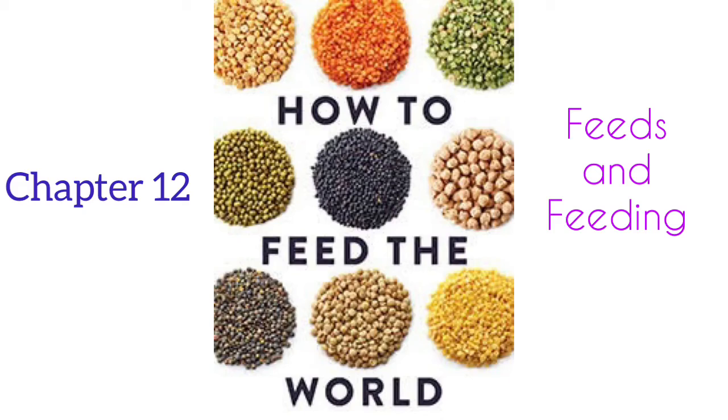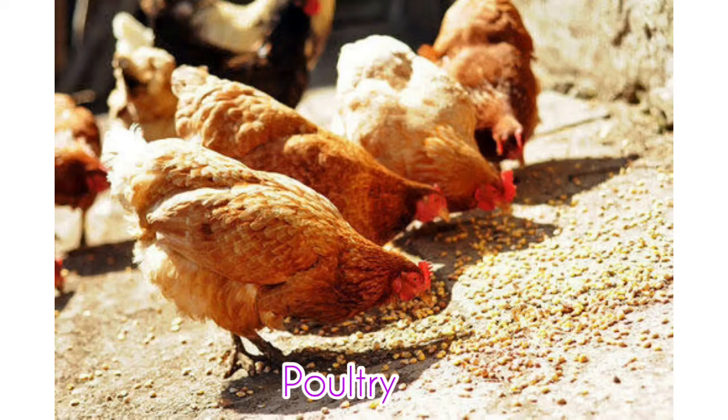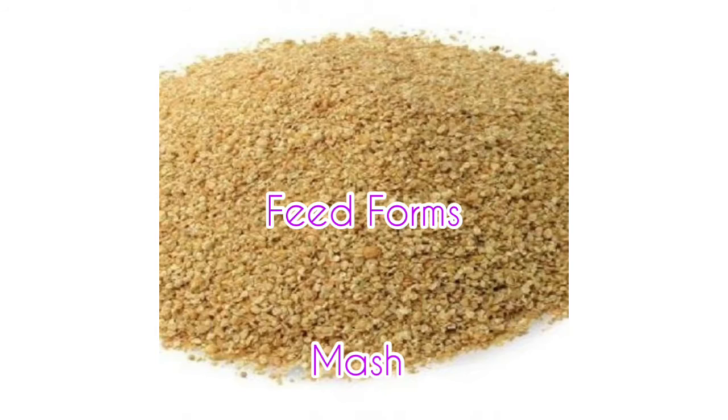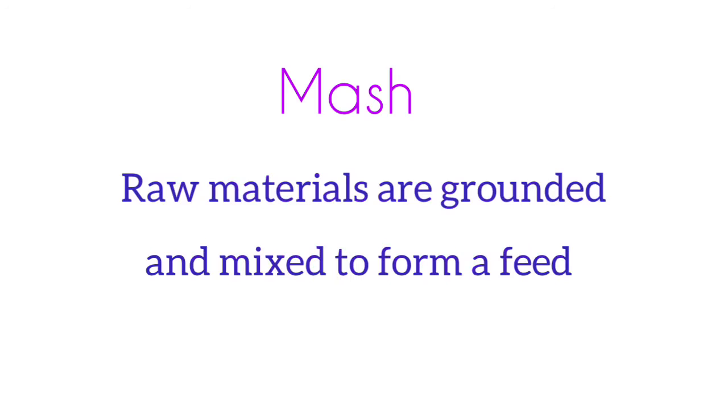Good morning. Chapter 12 is about feeds and feeding. In this part, we will be dealing with feeding of poultry. Feed forms, that is, how the feed is available. Feed is available in two forms mainly, pellet and mash. There are other feeds also like crumbles and all, but these are the two main feed forms, pellet and mash.